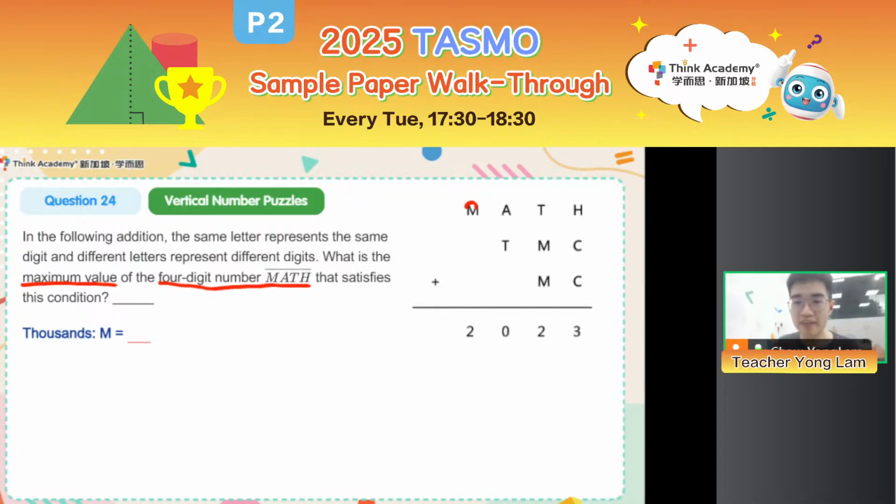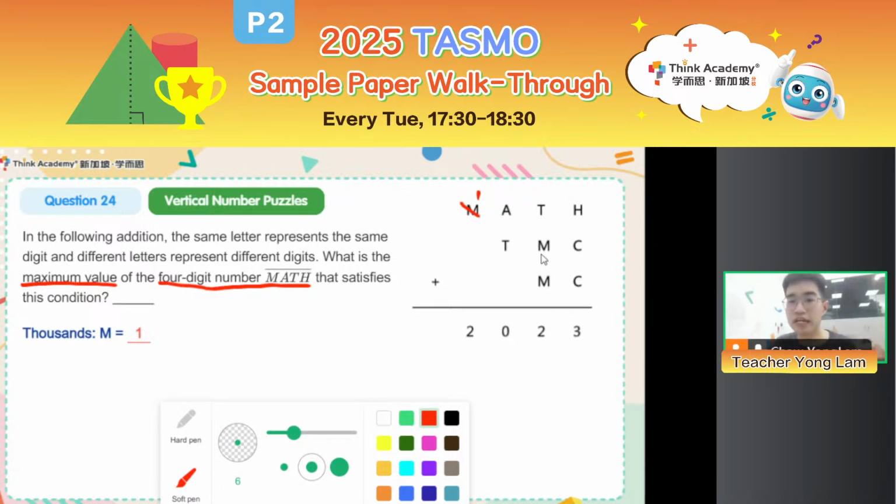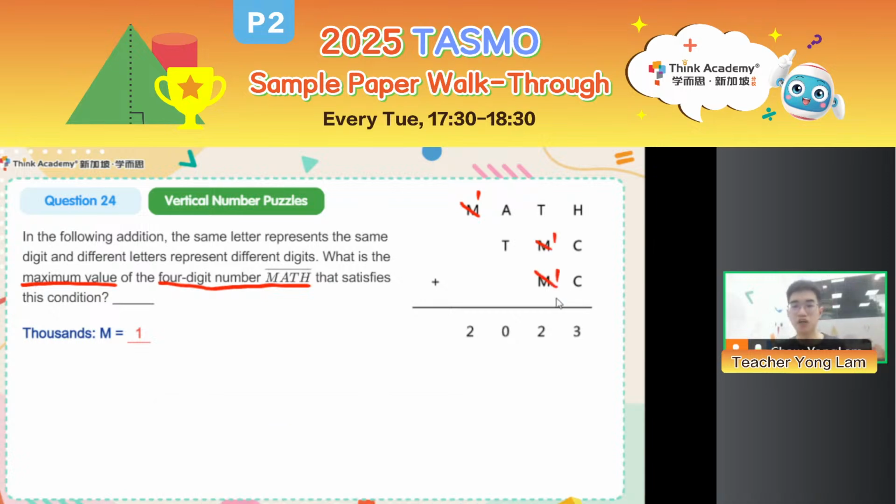But then what if M is 2? Look at the answer. The answer is 2023, so the hundreds digit is 0. To maintain that, my A must be 0 and my T must be 0. But that means this 3-digit number starts with a 0. That's impossible. So M cannot be 2. Otherwise, my T will be 0 and A must be 0. That means the only possibility for M is 1. As long as you finish your analysis, please change all the M's to 1 so that you can look further.